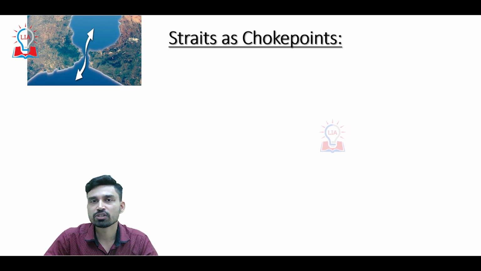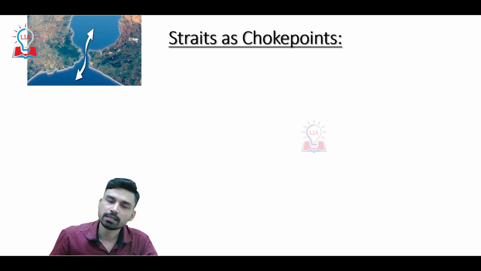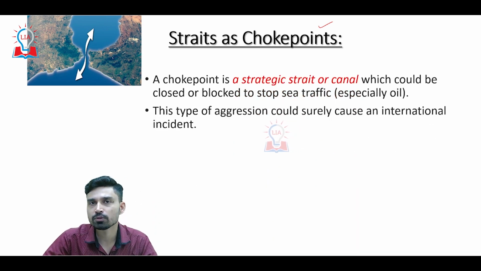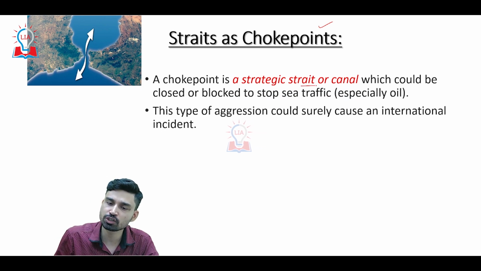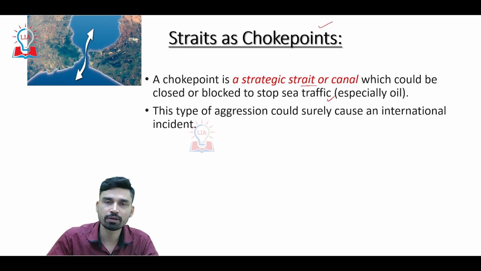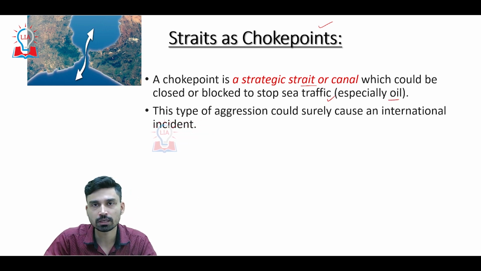Now, out of the 200 straits found across the world, some straits are also considered choke points. So, what is a choke point? A choke point is a strategic strait or canal which could be closed or blocked to stop sea traffic, especially to stop the flow of oil from one region to another.